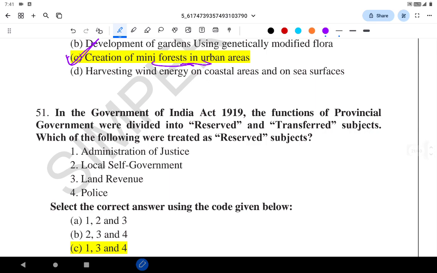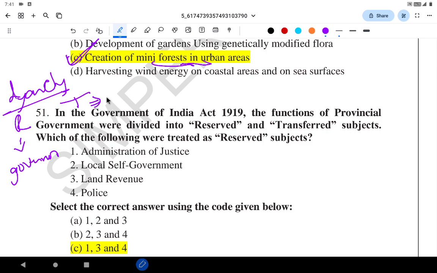In Government of India Act 1919, that is Montagu-Chelmsford reforms, the functions of provincial government were divided into reserved and transferred subjects. Which of the following were treated as reserved? See, the subjects of provincial government were divided into reserved and transferred. It is called diarchy. Reserved is reserved for the governor. Transferred subject is mainly handled by the respective ministers.